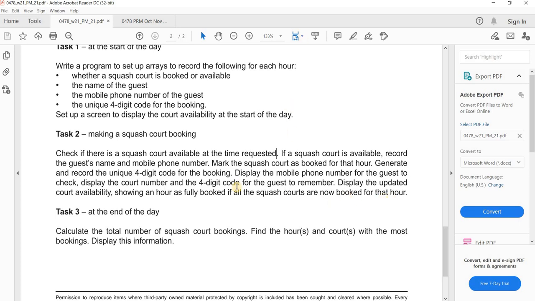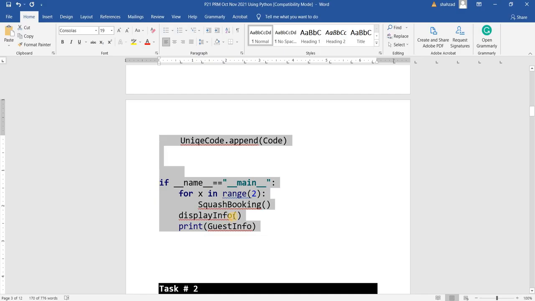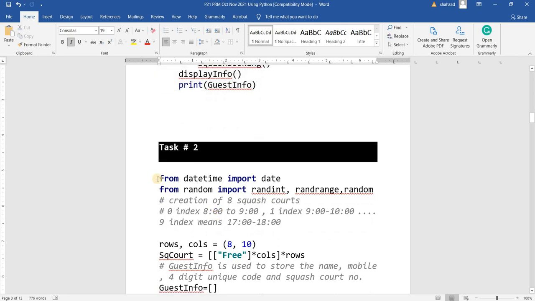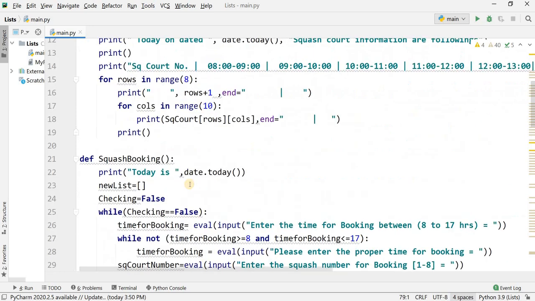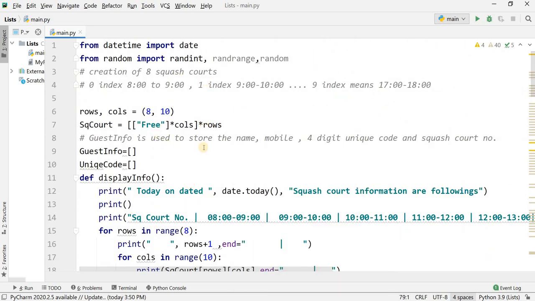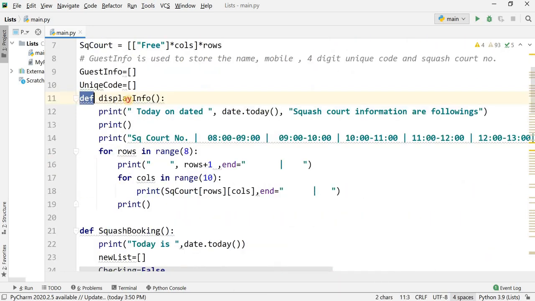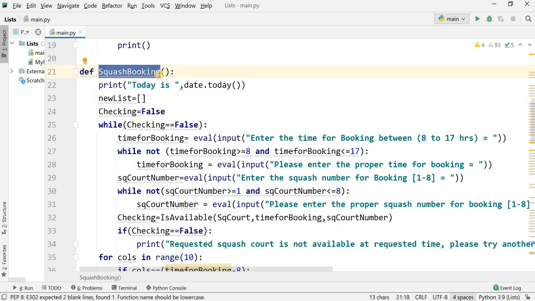Okay, now I'm going to copy task 2 from my Word file and I will paste it on the Python editor. Now I have copied task 2 from my Word file to Python editor. What changes are there? Display info is the same as we have discussed in task number 1. Squash booking, here I have applied the change.